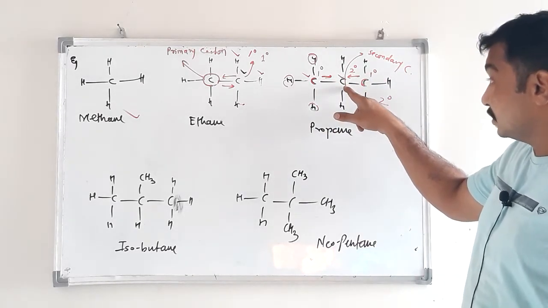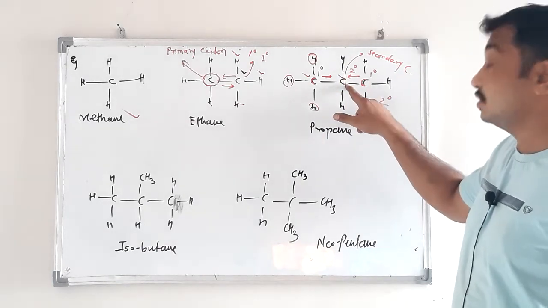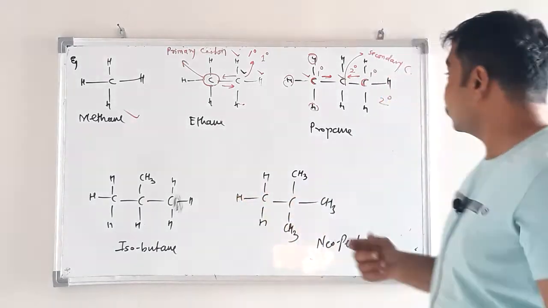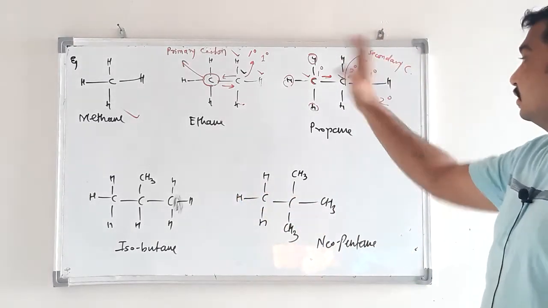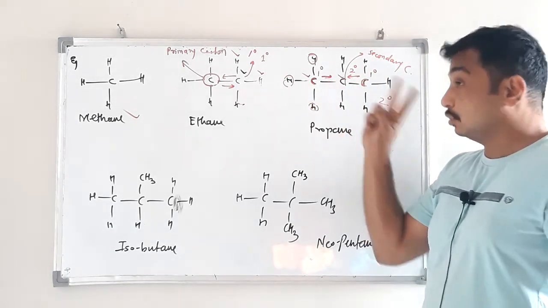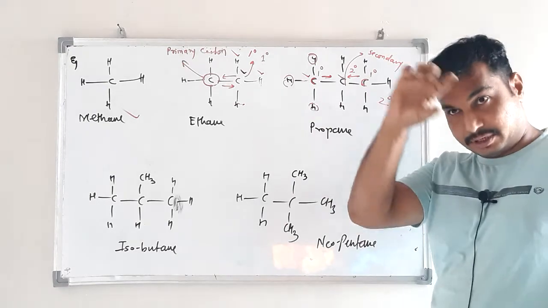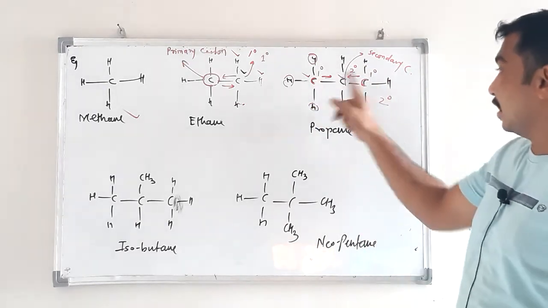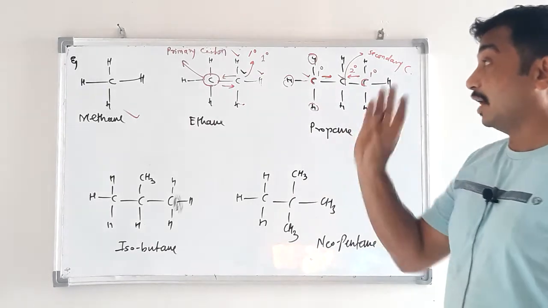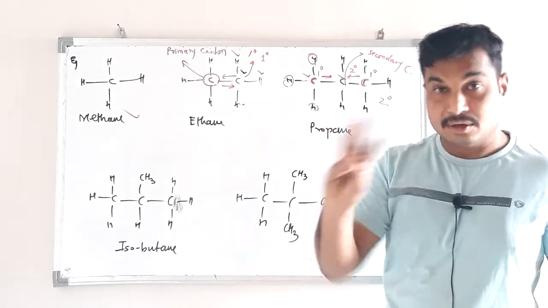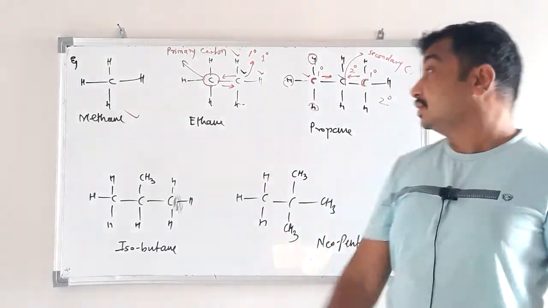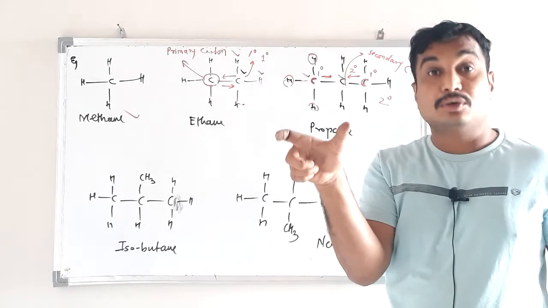But this carbon is not similar to the primary. This is secondary carbon. Secondary carbon and primary carbon are different. Their hydrogen atoms are also different. Okay, so propane has 2 types of carbon. There are 3 carbons, but among these 3, 2 are primary and 1 is secondary. Remember, simple carbon: all are hydrogen. Primary carbon: 3 hydrogen, 1 carbon. Secondary carbon: 2 hydrogen, 2 carbon.